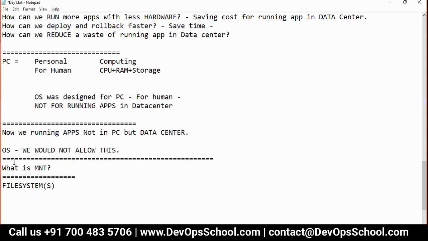There are different kinds of file systems. One is the boot file system. Another you can call the root file system. Another we call the user file system, and another is the application file system.